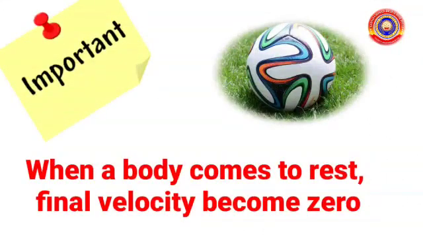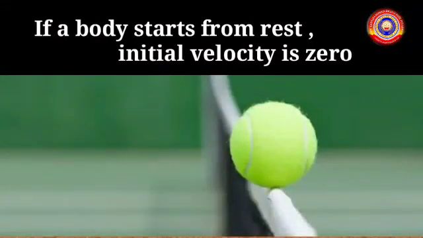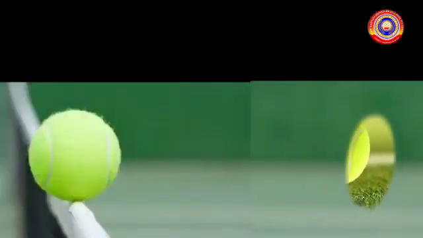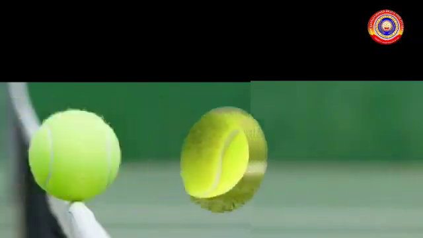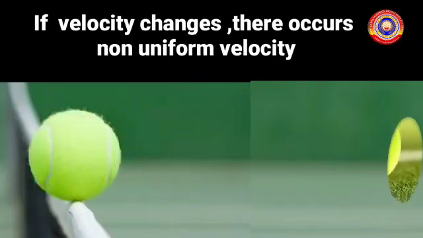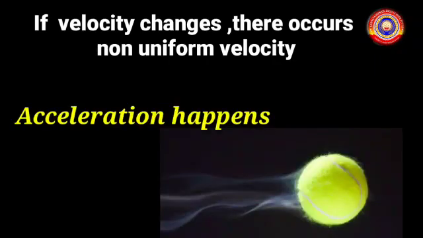When a body comes to rest, final velocity becomes zero. Like that, if a body starts from rest, initial velocity is zero. Initially, it was at rest, so there is no velocity. And when it gets started, velocity gets increased. That is non-uniform velocity. So, acceleration occurs.